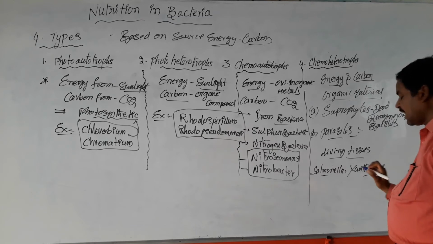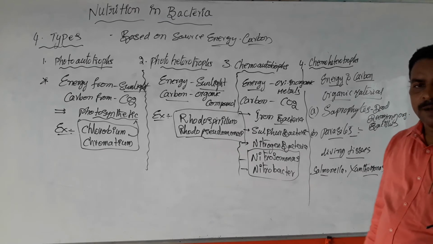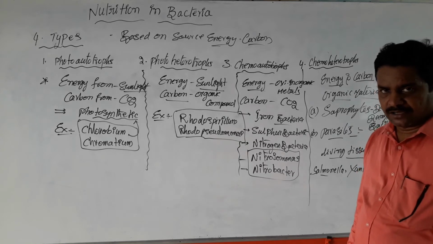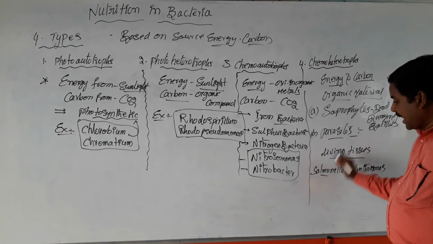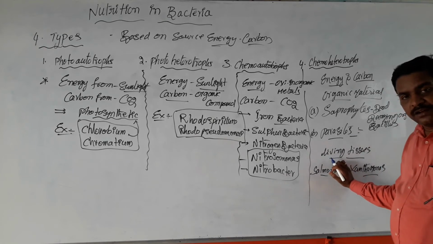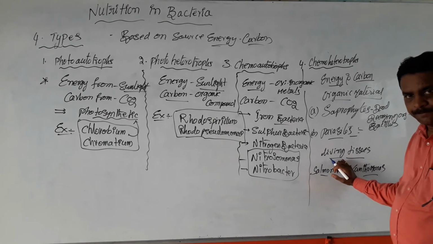So, saprophytes are dependent on dead and decaying organic materials, while parasites are dependent on living organisms for their nutrition.